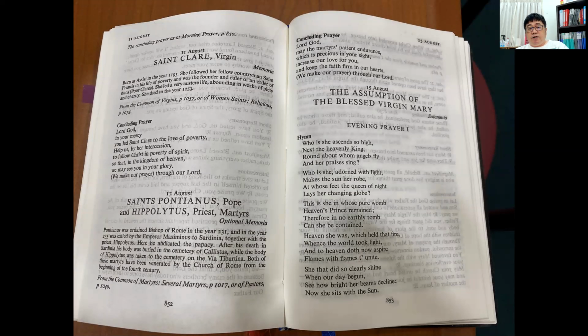Then it comes to Assumption. Assumption is a very important celebration. In fact, if you are celebrating the Assumption on the 15th of August, and it's a Sunday, then the Saturday evening becomes evening prayer 1, and the Sunday becomes the Assumption morning prayer and evening prayer.